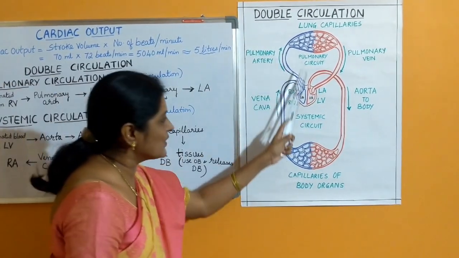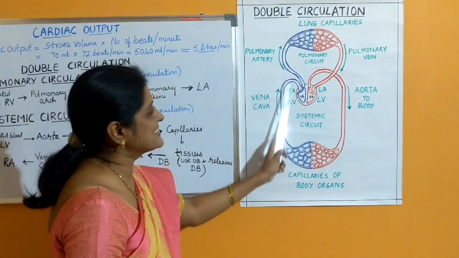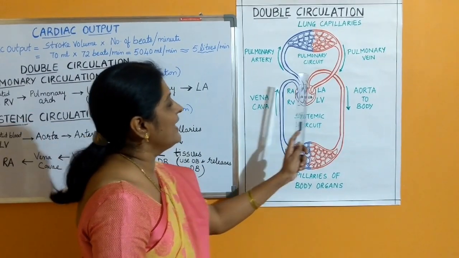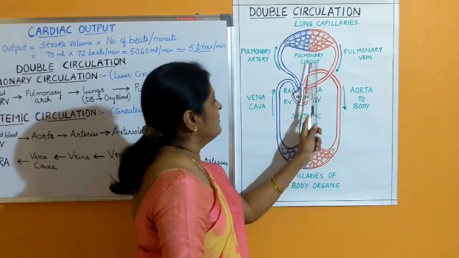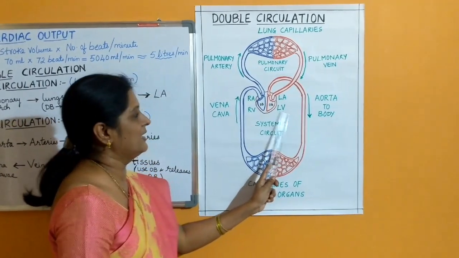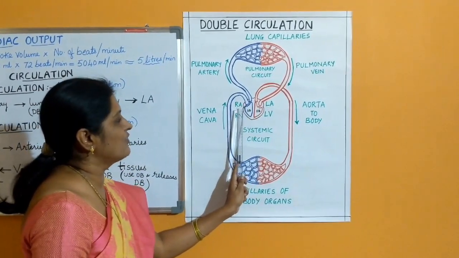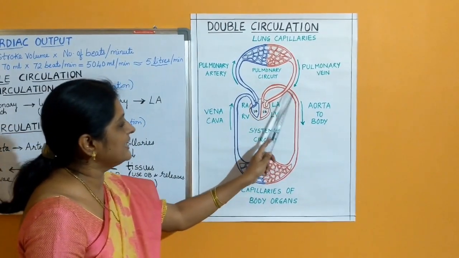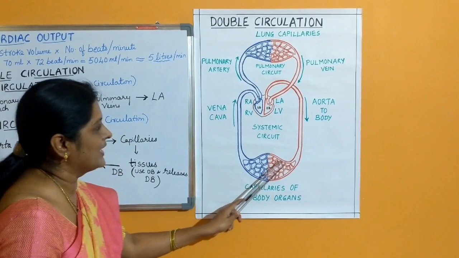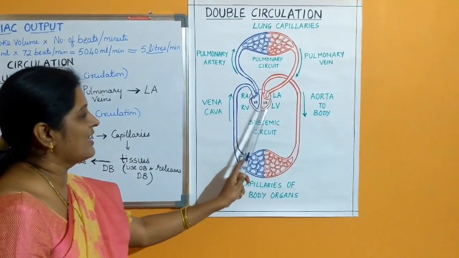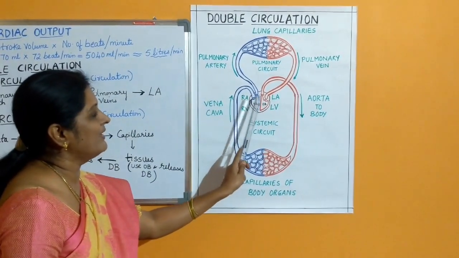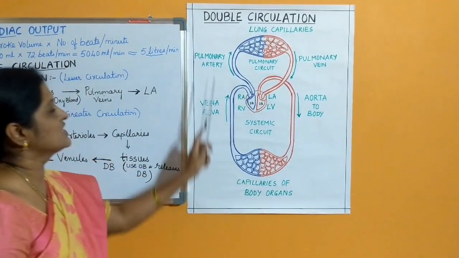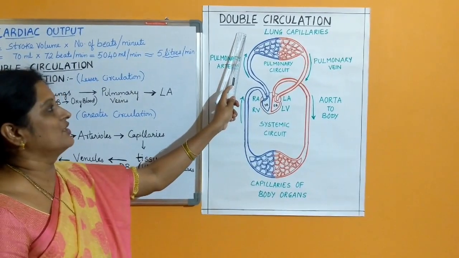Okay. So when you notice this diagram, on the right side of the heart, we are going to see the flow of deoxygenated blood, and on the left side of the heart, we are going to see the flow of oxygenated blood. There is no mixing of deoxygenated and oxygenated blood. And for the oxygenated blood to travel once to the body parts, it should travel twice in the heart. Once as deoxygenated blood and second time as oxygenated blood. And hence such a circulation, we call it the double circulation.